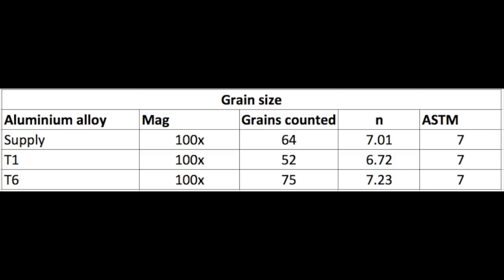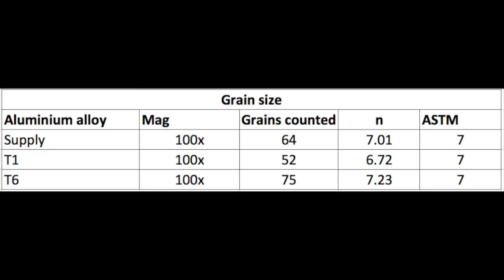As we can see in the grain size, the supply, the T1 and the T6 have the same ASTM number, but the grains counted are different. For the supply, we count 64, the T1 52, and the T6 75.